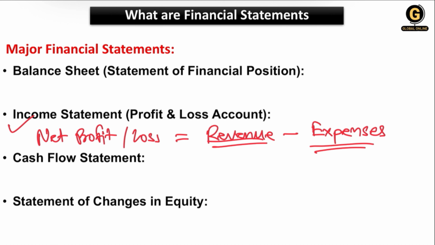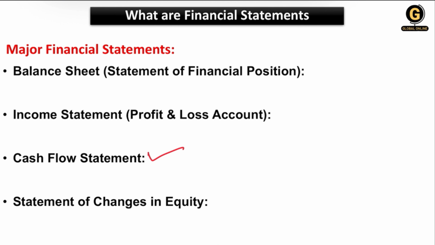Correct? The next statement is very important, the cash flow statement, which shows the actual cash or cash equivalents we have in a business, or we can say the flow of cash or cash equivalents. Cash inward and cash outward, both will be calculated in the cash flow statement. So in the cash flow statement, we have three sections. One is operating activities.